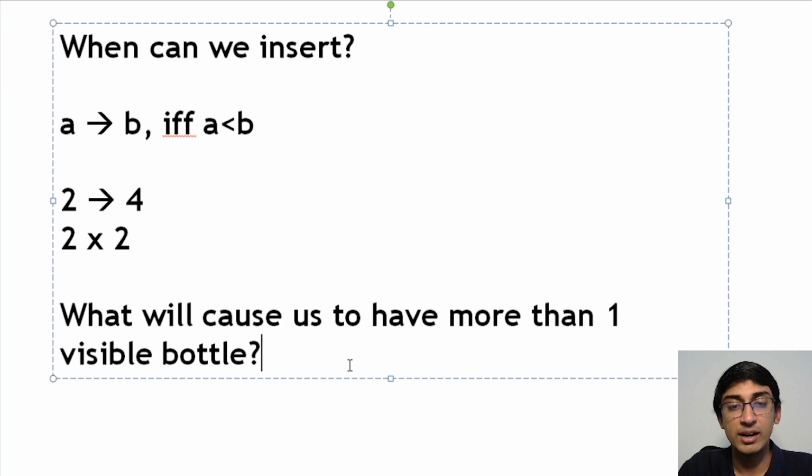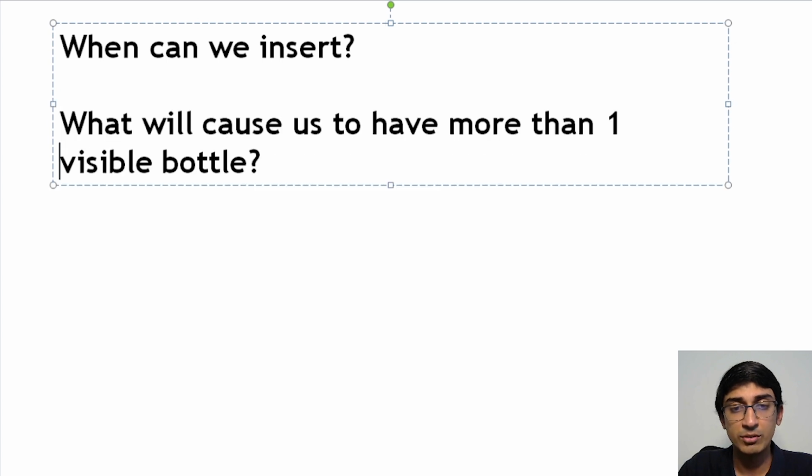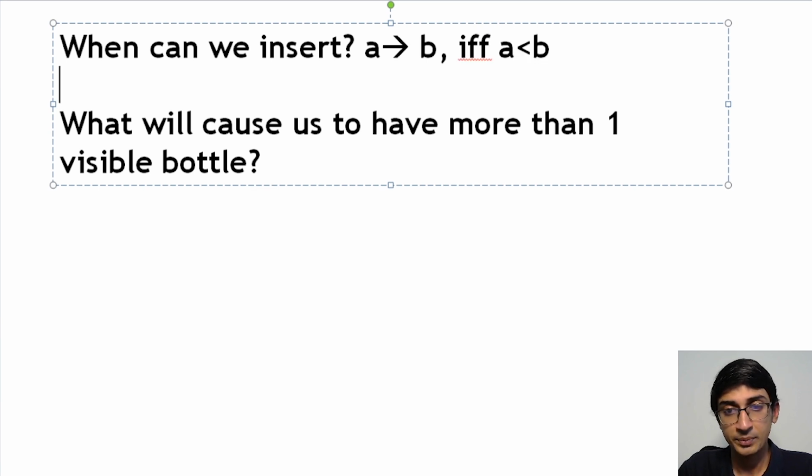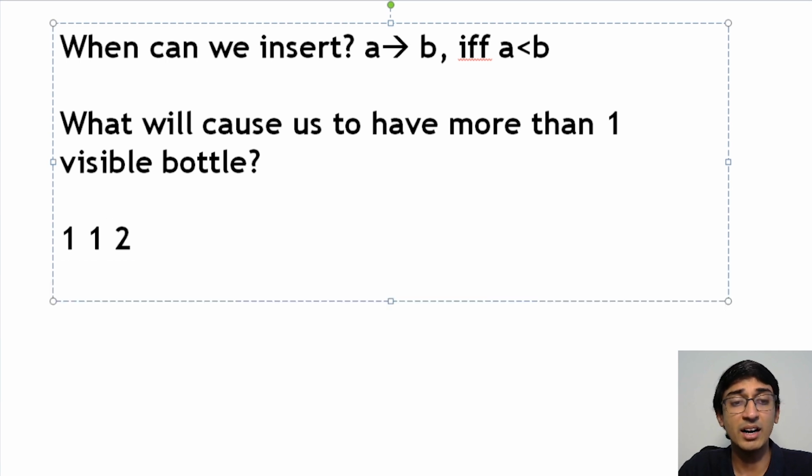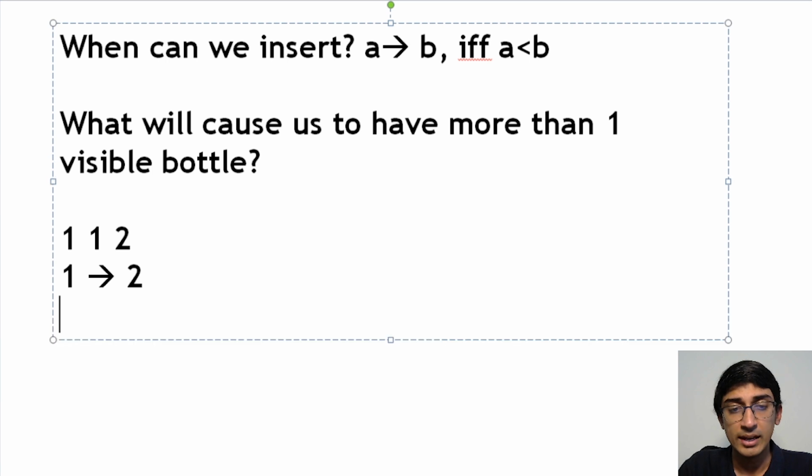Second thing is, what will cause us to have more than one visible bottle? So let's take a few examples and try to understand. A can be inserted in B if and only if A is less than B. Now, if I have, let's say, 1, 1, 2, how many visible bottles will I have? I can't put one inside one. I'll put just one of them into 2, and then I'm left with one over here. If I had 1, 1, 2, 2, I would still have 2 visible bottles. If I had 1, 1, 2, 3, I will actually just put this 2 inside 3, but I will still have 2 visible bottles, right?